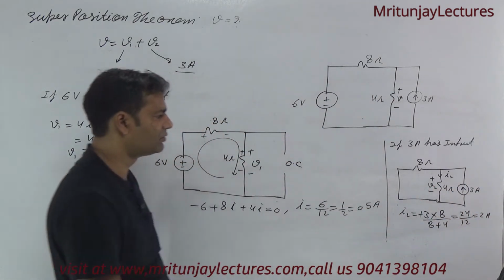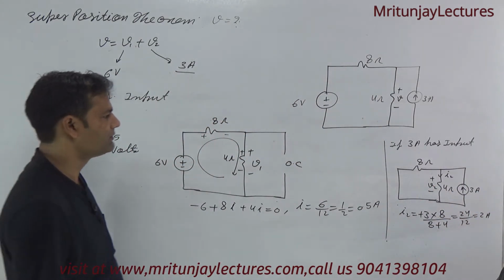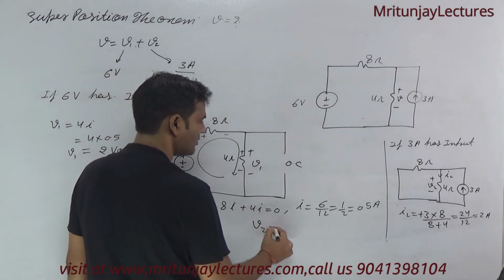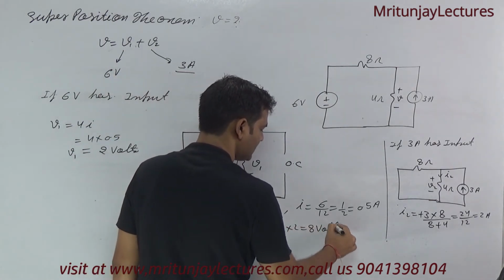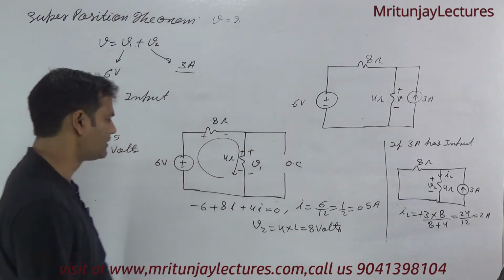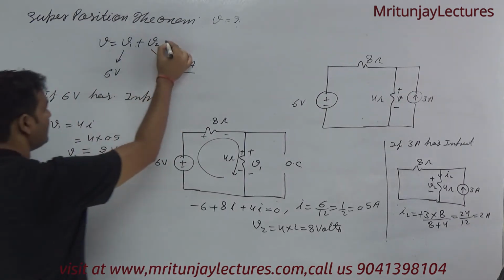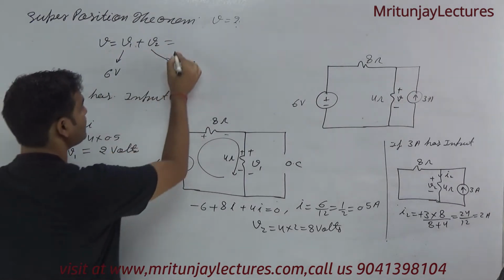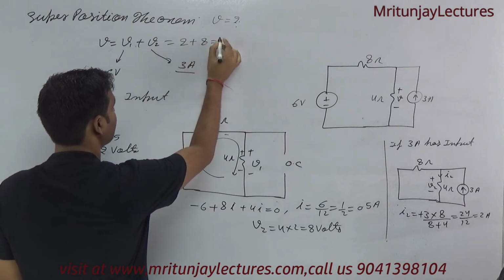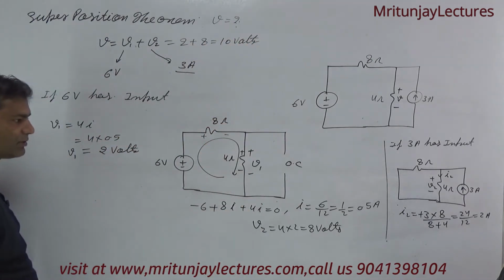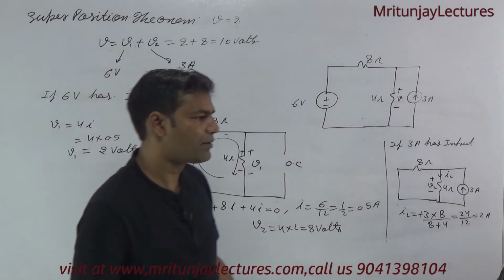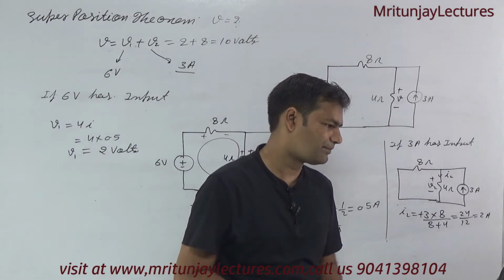I2 is equal to 2 ampere, and so V2 is equal to 4 into 2, that is 8 volt. So finally we get 2 plus 8, that is 10 volt. This is the final answer. If you face any problem, then tell me.